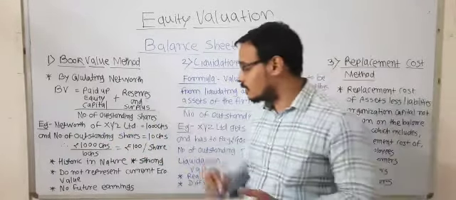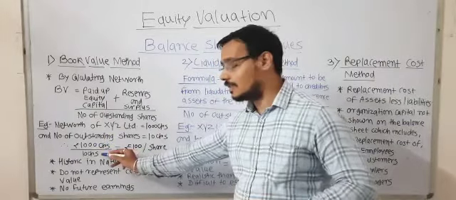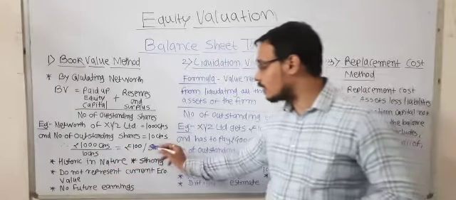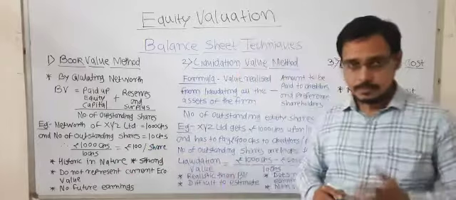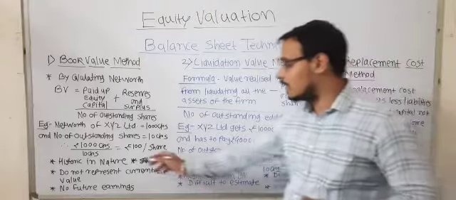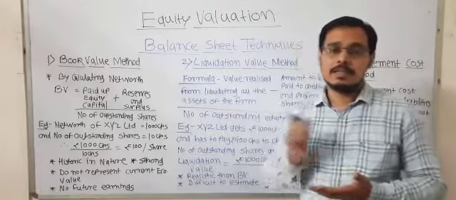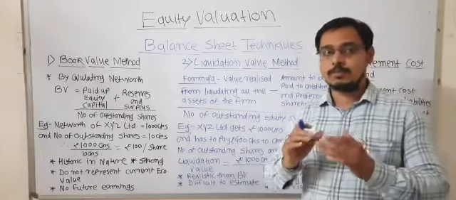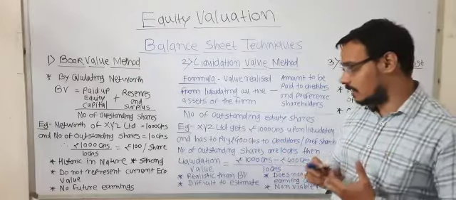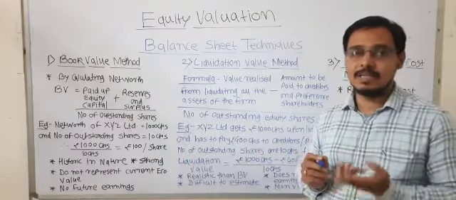So, by dividing 1000 crores net worth by the number of outstanding shares, that is 10 crores, there will be a book value of 100 rupees per share. Remember one thing, that this book value is always historic in nature, because the company will start adding all its assets from time to time, from historic time, from its commencement of business. So it reflects how strong your company is.